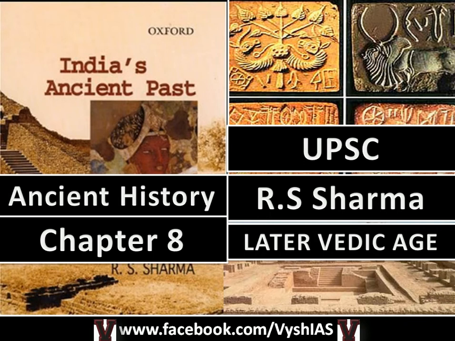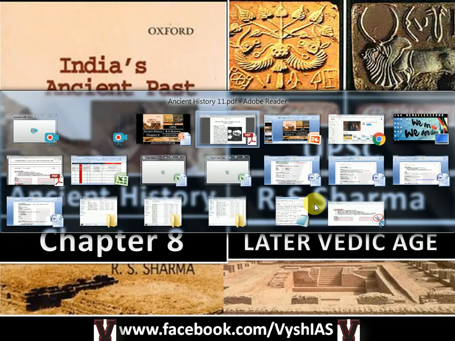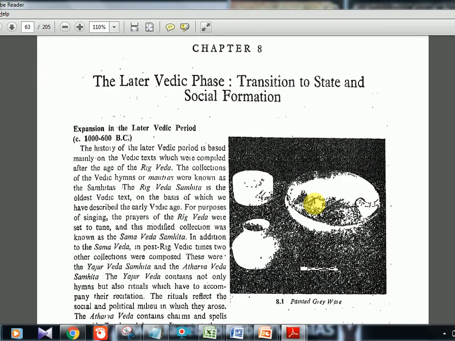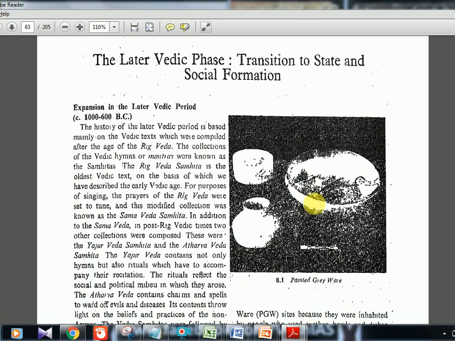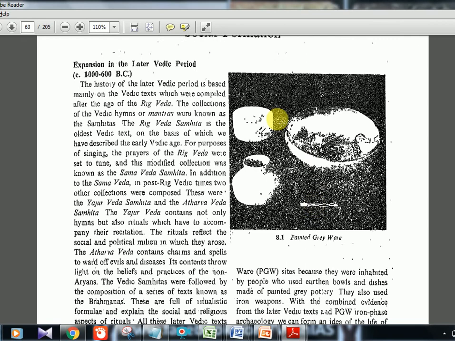So let's start chapter 8, that is the later Vedic age. As usual we will be doing it from the original R.S. Sharma PDF. You can download this from Google, just Google for it. Starting with the Vedas, they are starting everything with the Vedas. The timeline you should know: 1000 to 600 BC.